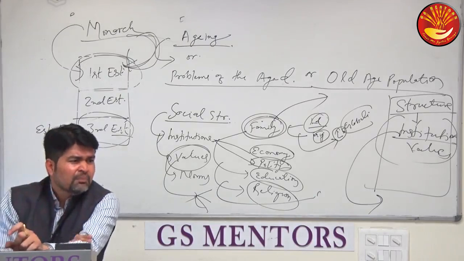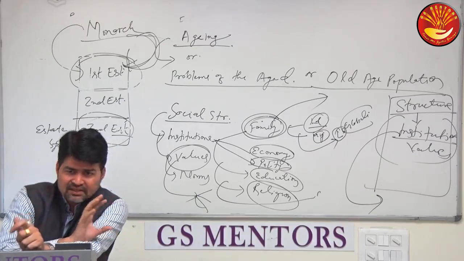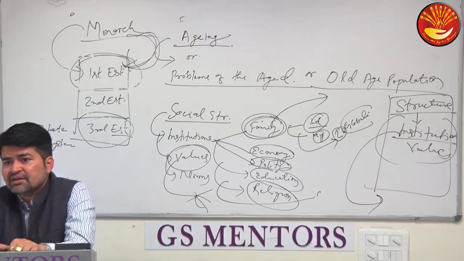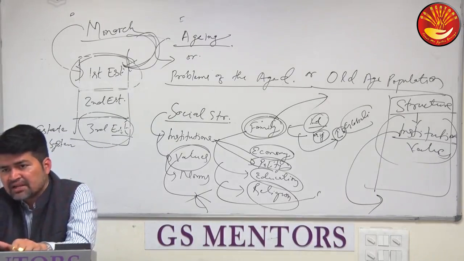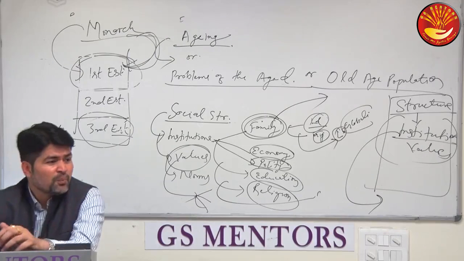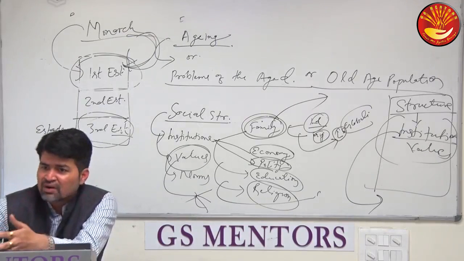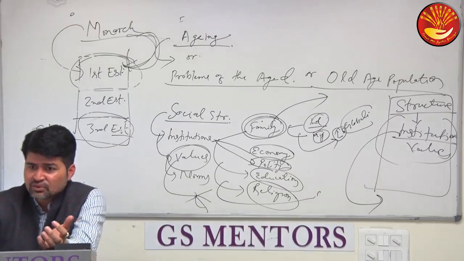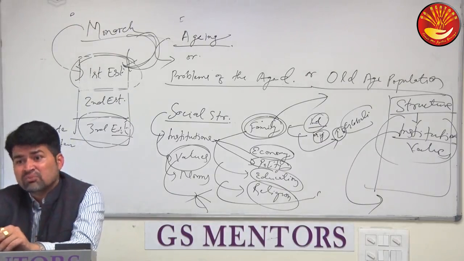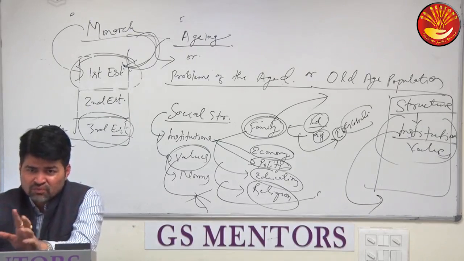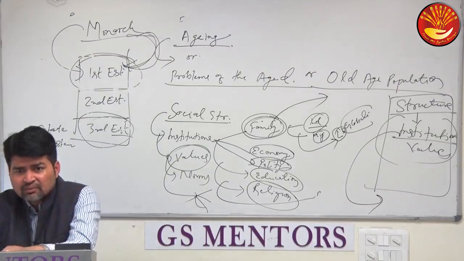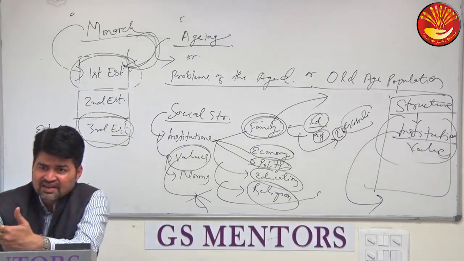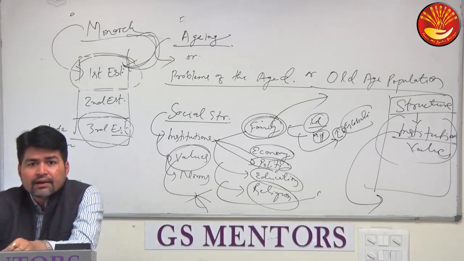Displacement happened earlier too, but it was limited, in the early years after independence. Mass displacement started after the industrial revolution, LPG, liberalization, privatization and globalization, which pauperized the tribals, and poverty, deprivation and exclusion increased. Getting your point, right? So we count all these factors as causes of poverty. You will find this sense in NCERT books too. When you refer to poverty, you will find that they count these factors. Okay.